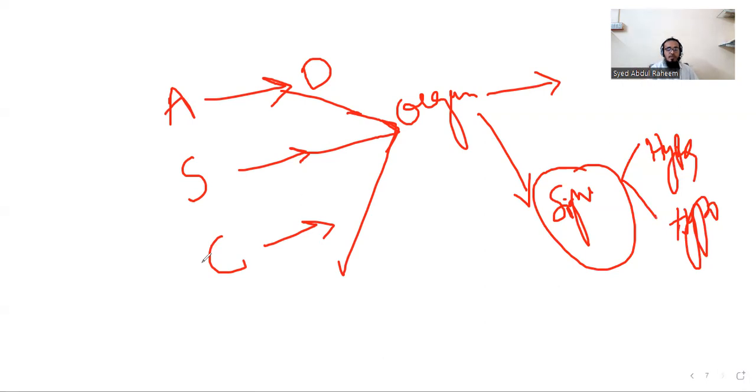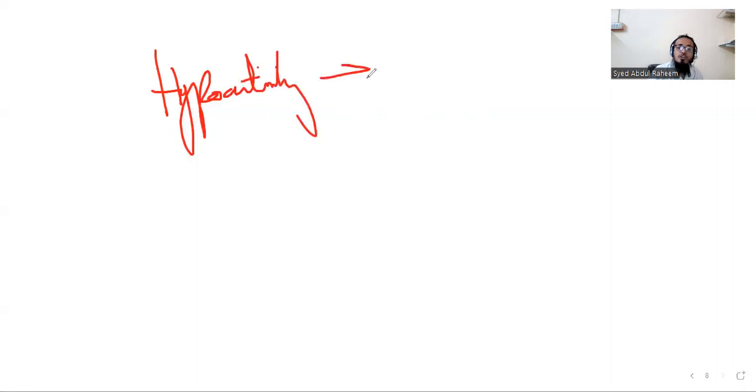Okay. Hyper and hypo function, we decide the dosage. If there is hypofunction or hypoactivity, we will give a stronger dose.